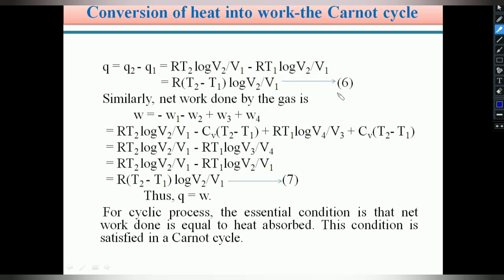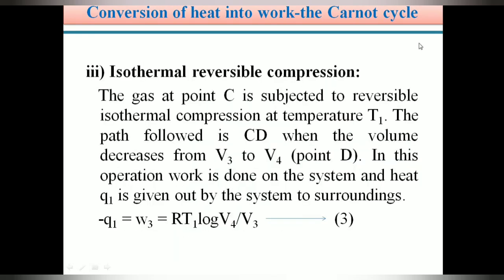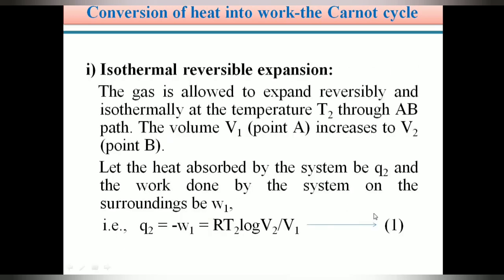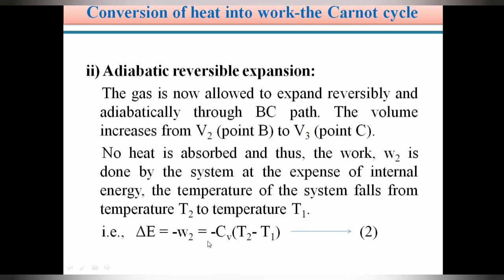Similarly, the net work done by the gas. Here we are applying 4 operations: isothermal reversible expansion, adiabatic reversible expansion, isothermal reversible compression, adiabatic reversible compression. By applying these 4 operations, in the first operation W1 equals RT2 log V2 by V1. In the second operation, W2 equals CV into (T2 minus T1).